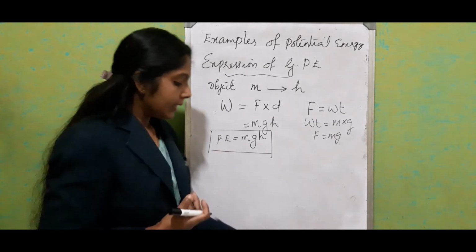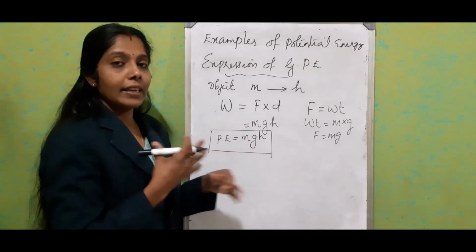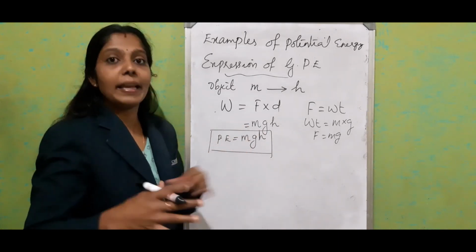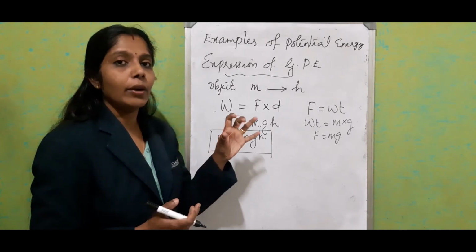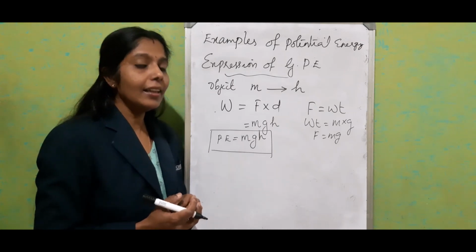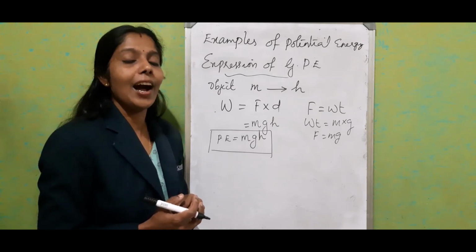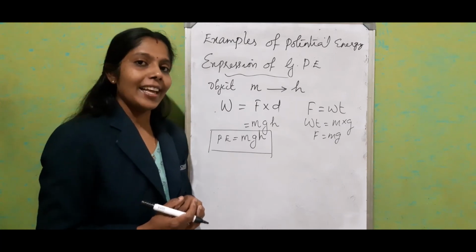When we consider elastic potential energy, we are just studying the basic part, and we are not studying any equation to find it. When you come to the degree level, you will study in detail how to calculate the elastic potential energy. Thank you.